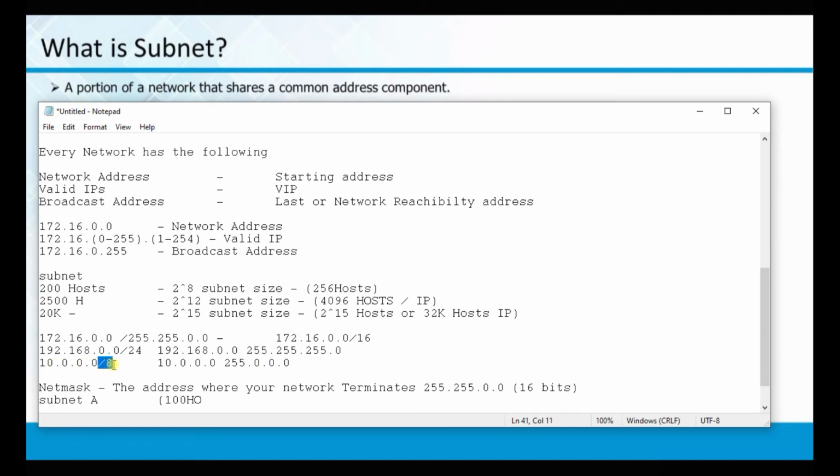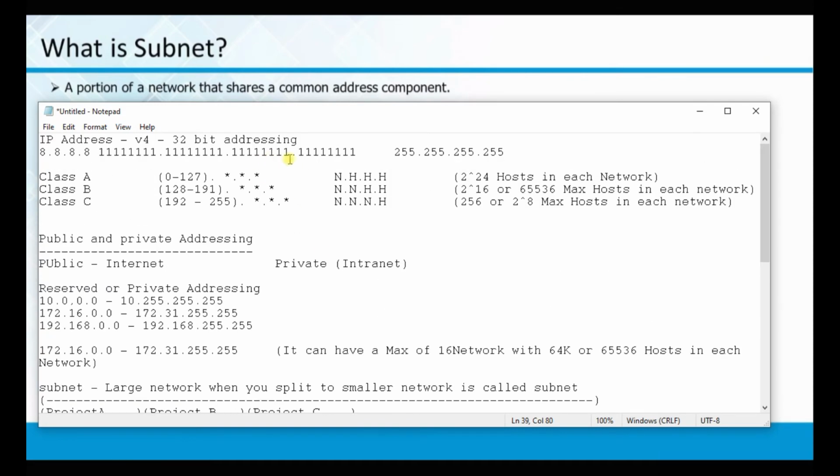By seeing this /8 net mask, we also call this net mask CIDR. People also say CIDR. What is this CIDR? Classless inter-domain routing. So please understand, this is the network terminology before you do your VPC.